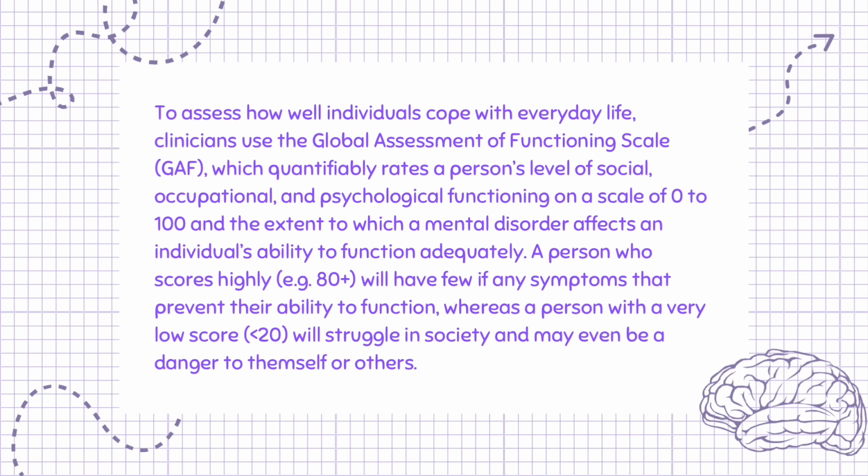To assess how well individuals cope with everyday life, clinicians use the Global Assessment of Functioning Scale, GAF, which quantifiably rates a person's level of social, occupational, and psychological functioning on a scale of 0 to 100 and the extent to which a mental disorder affects an individual's ability to function adequately. A person who scores highly, e.g. 80+, will have few if any symptoms that prevent their ability to function, whereas a person with a very low score, less than 20, will struggle in society and may even be a danger to themselves or others.